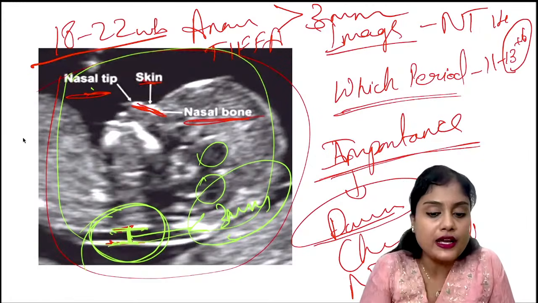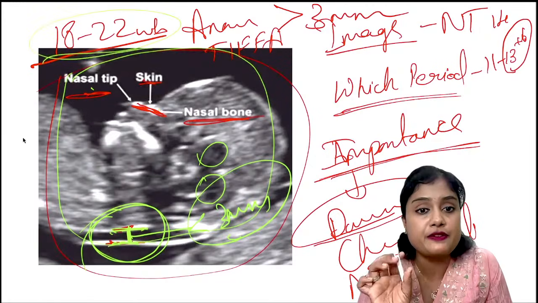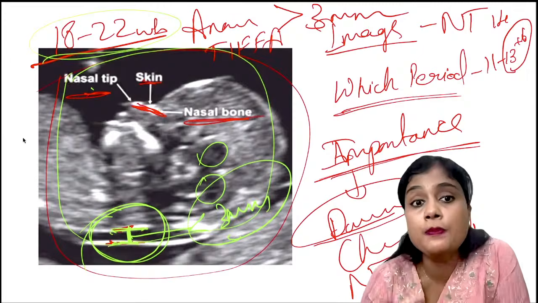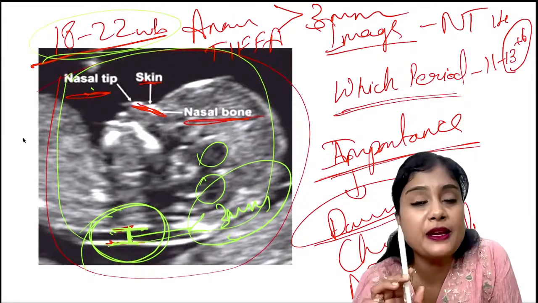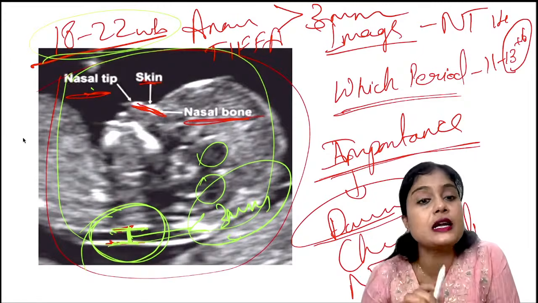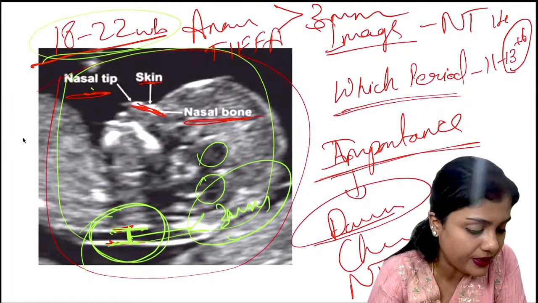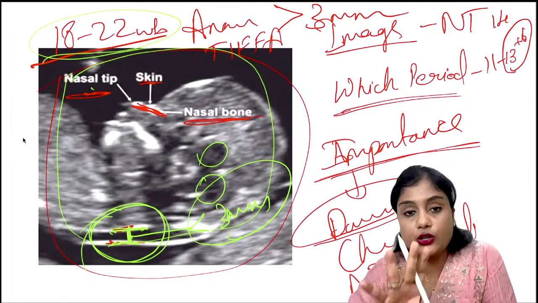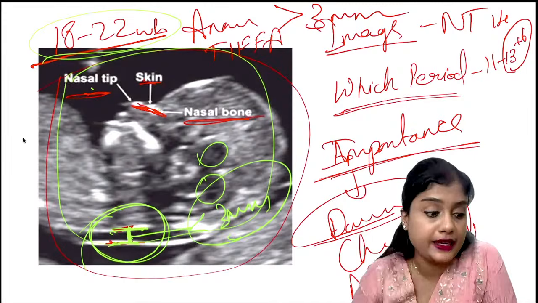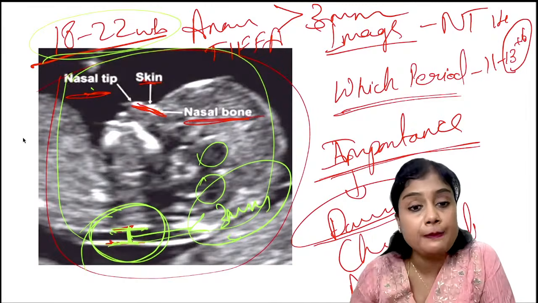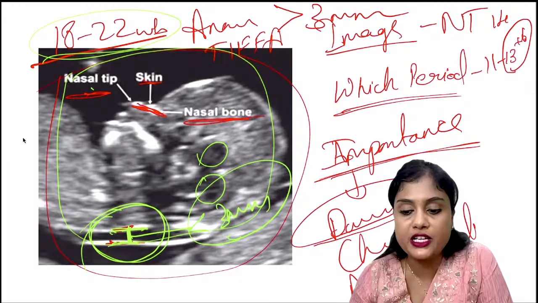And again, the anomaly scan is the TIFA scan. What is the TIFA full form? Targeted imaging for fetal anomalies. It is done between 18 to 22 weeks. Okay. So I hope you have understood everything about NT. NT is a likely question or image-based question. Please have a look at this image later.